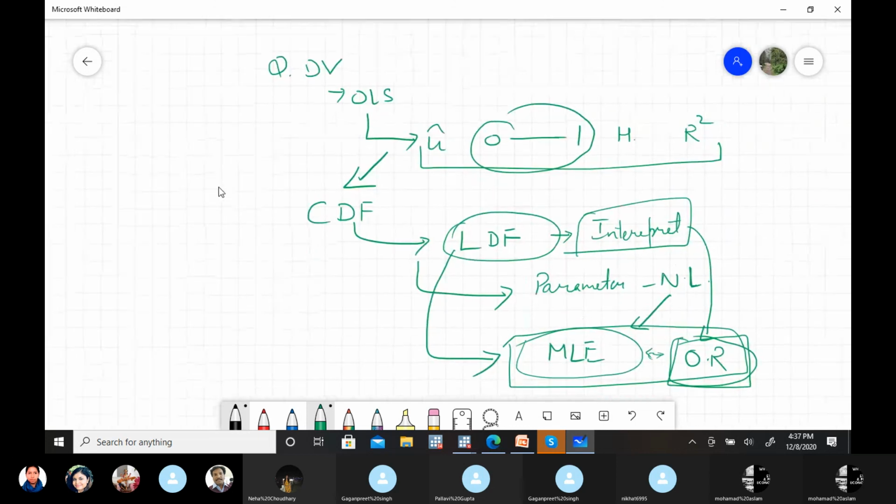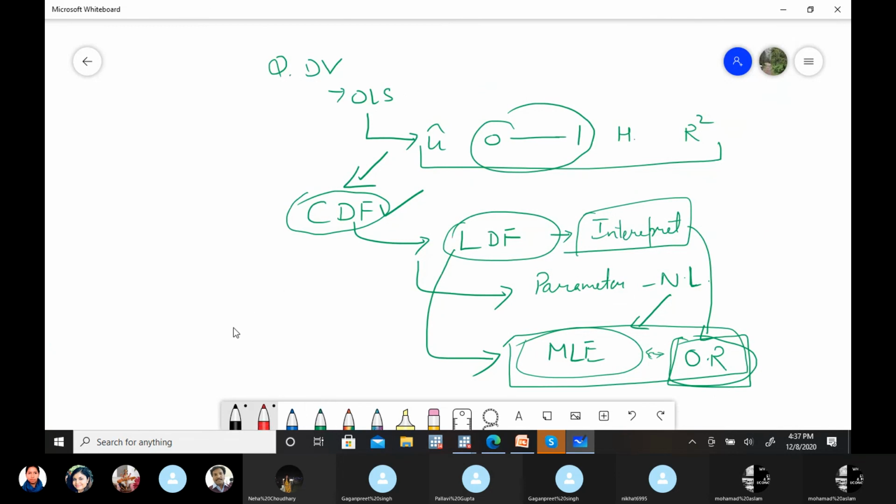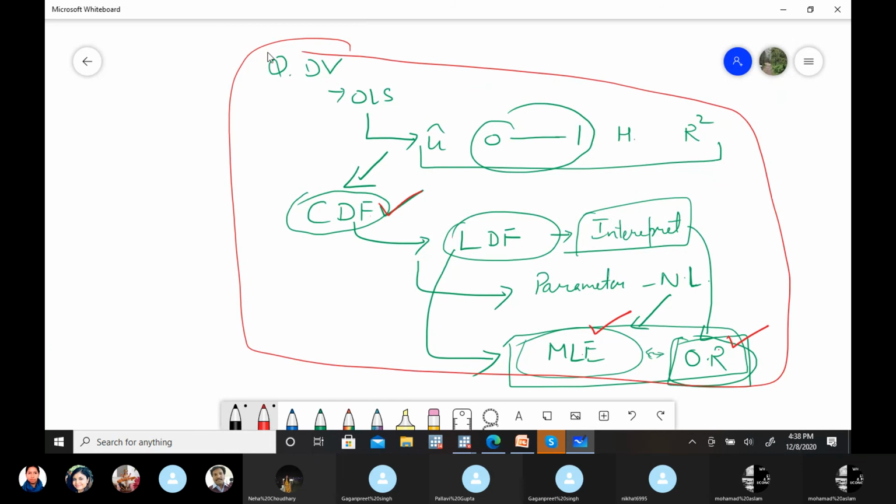In this process, we are not deriving the CDF function equation, we are using it. These are the tricks or solutions for specific problems. For non-linearity of parameters, we are using the MLE method. And for the interpretation problem, we are going to use the odds ratio. So these three tricks are there in the logistic distribution function that you have to understand, to see how this logistic distribution function will work.